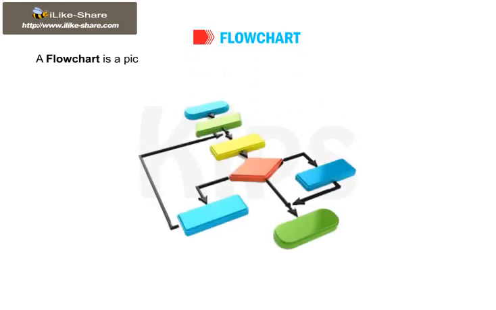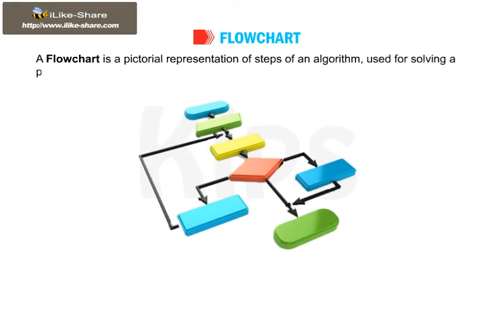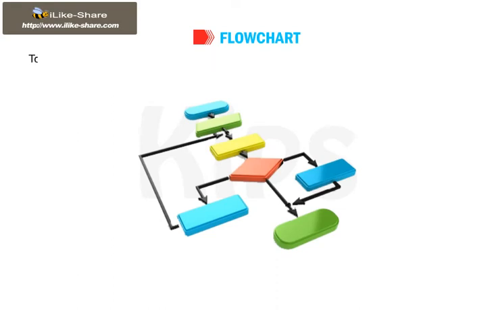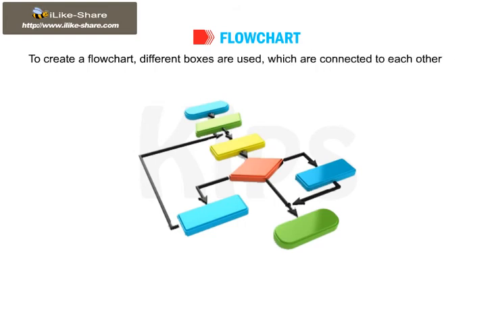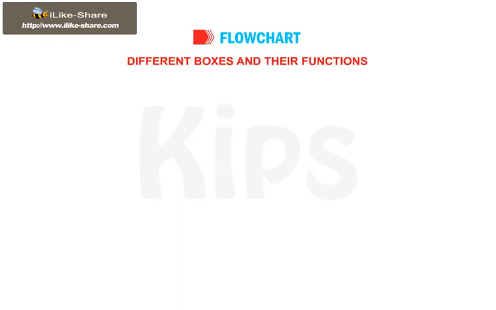Now let us talk about flowchart. A flowchart is a pictorial representation of steps of an algorithm used for solving a particular problem. To create a flowchart, different boxes are used, which are connected to each other with the help of flow lines. Let us discuss the different boxes and their functions.